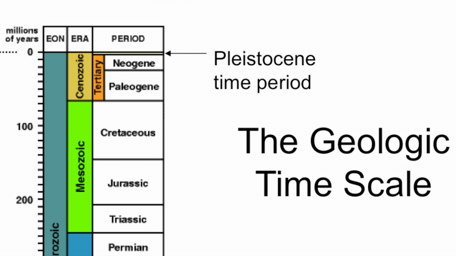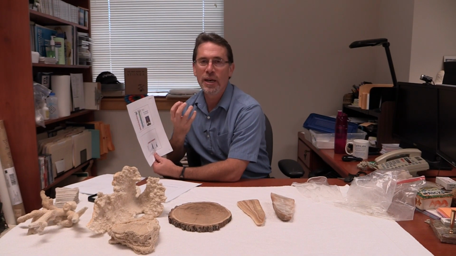We're going to focus on a couple of these back through here. We're going to look at the Cretaceous time period, about 100 million years ago, and we're going to look at the Pleistocene time period. And then we'll get even younger than the Pleistocene. The last 10,000 years, really hard to see here, is called the Holocene period, Holocene.